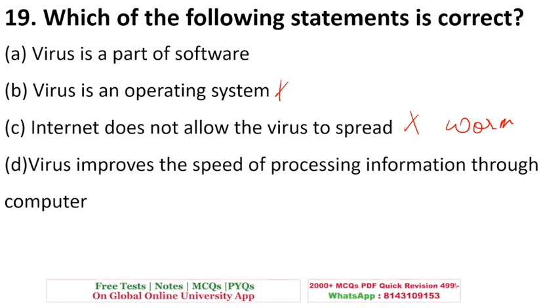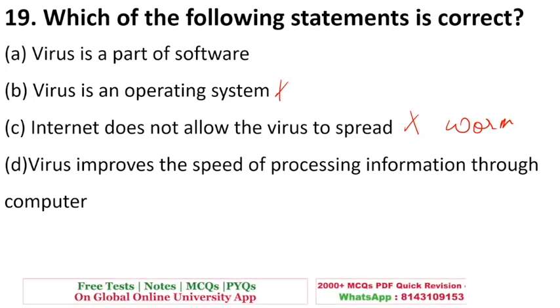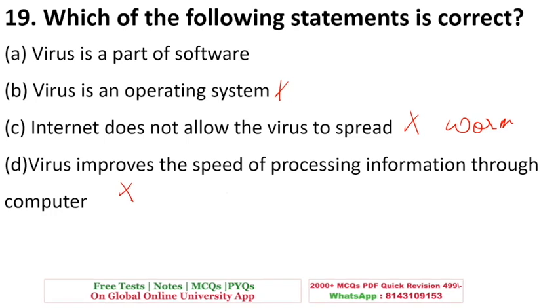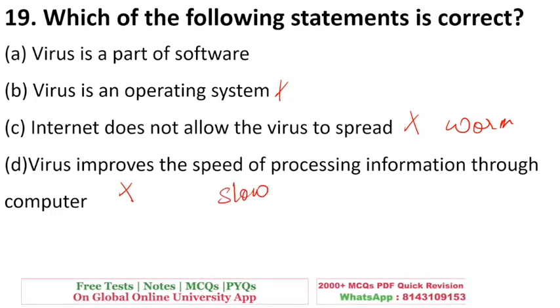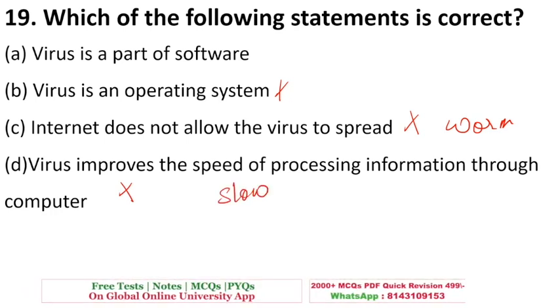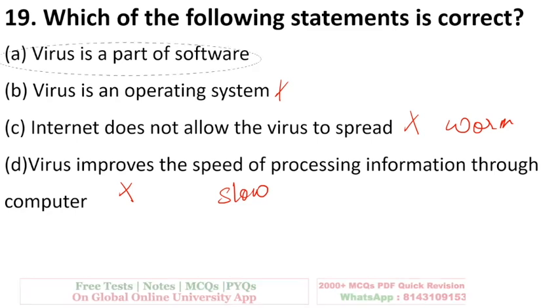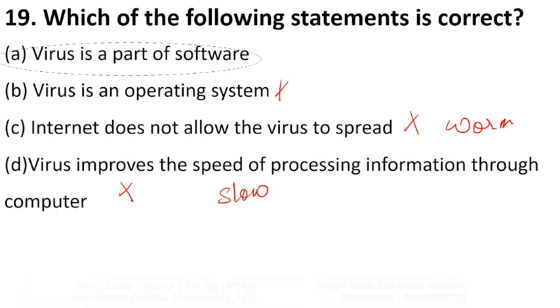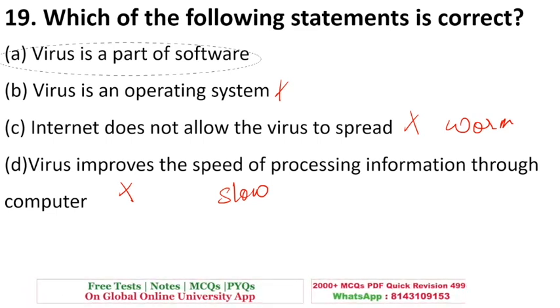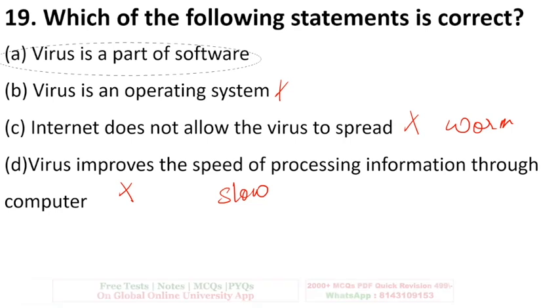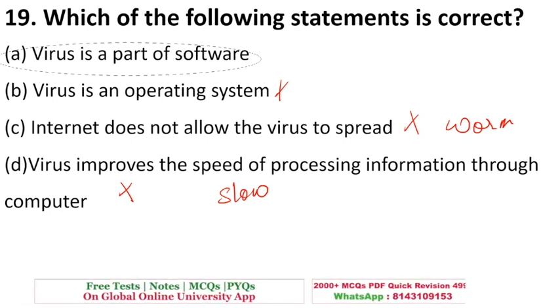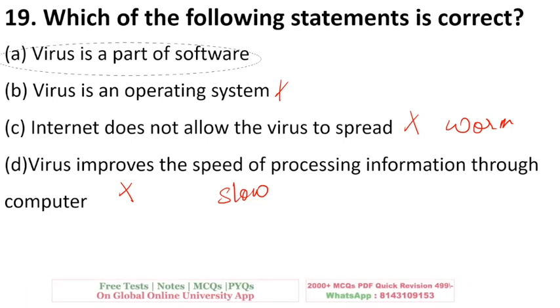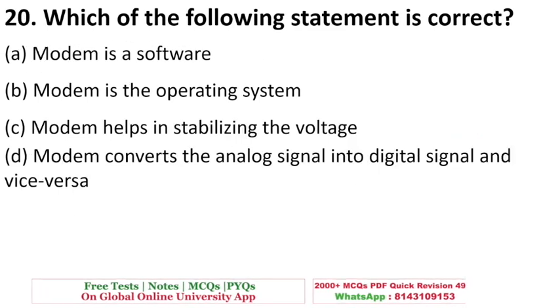Option D says virus improves the speed of processing information. No, absolutely not. Virus makes a computer slow. It does not make a computer fast. That is why A is the right answer. Virus is a part of software, and its task is to replicate. It multiplies itself, and it harms your computer. It can delete files, it can make your computer slow, many problems it can create.